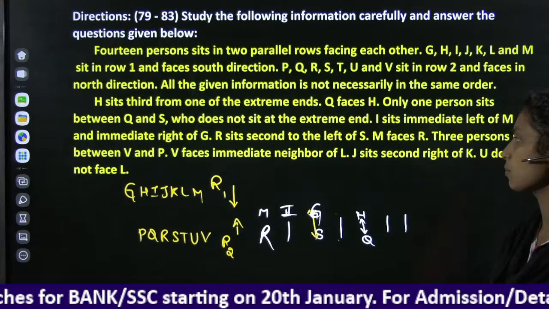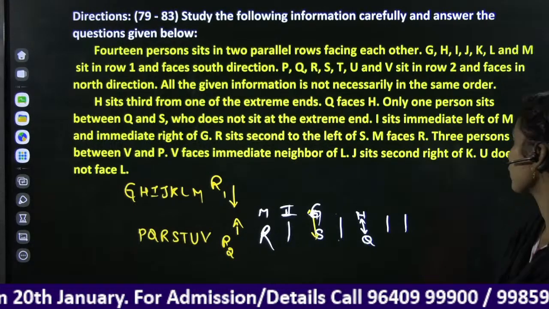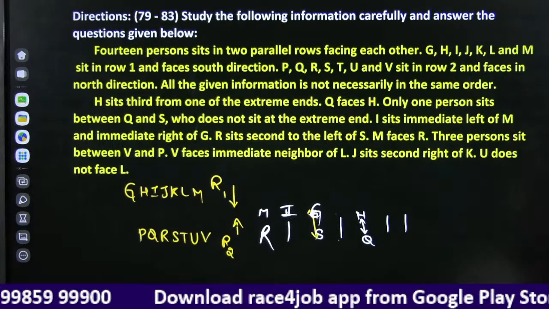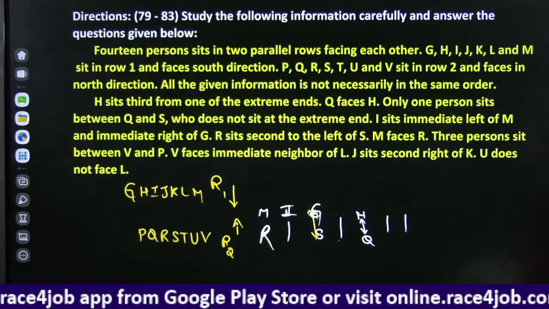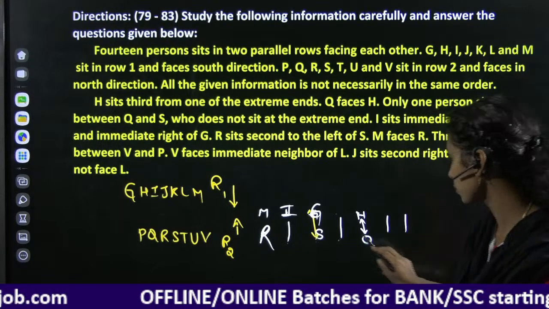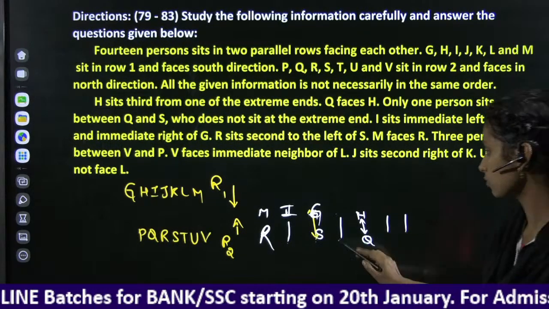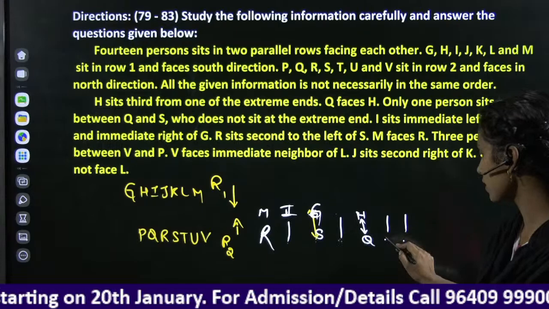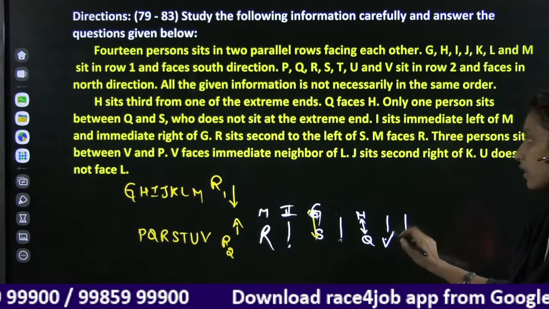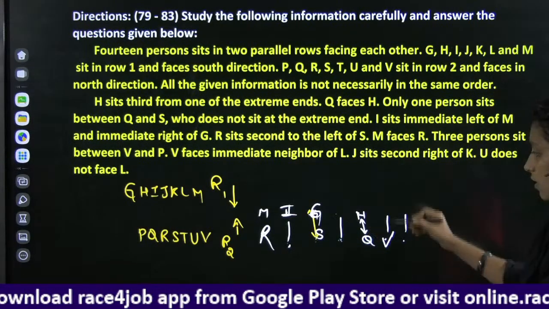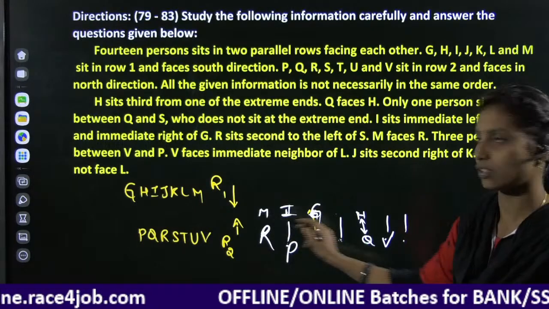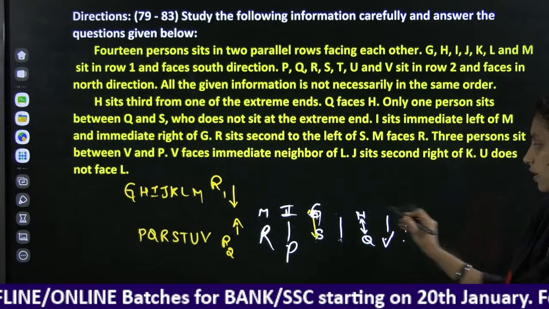V faces an immediate neighbor of L. J sits second to the right of K. U does not face L. If you consider V here, 1, 2, 3, P comes here. V should be considered here, because V faces an immediate neighbor of L. If we consider it there, there are already 2 neighbors, so that is not possible. One neighbor is already H, and one neighbor is L.